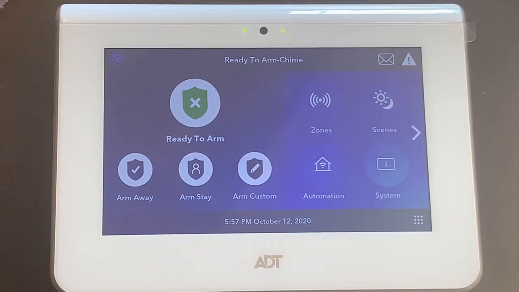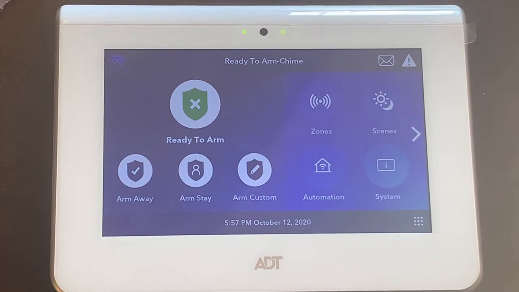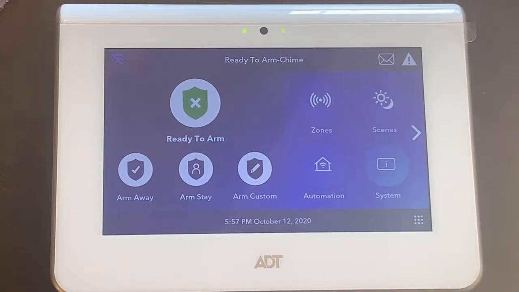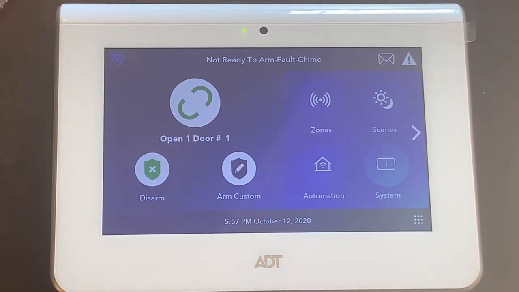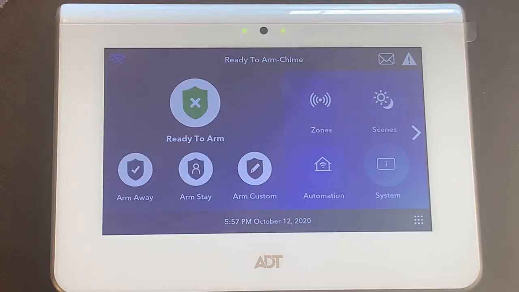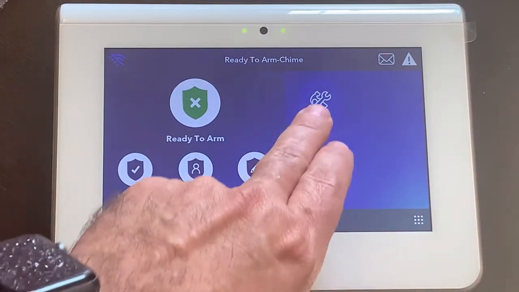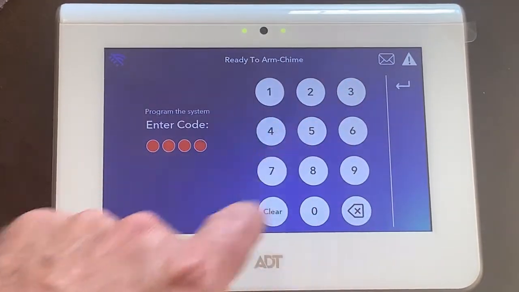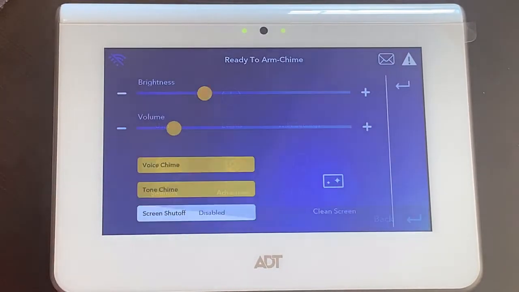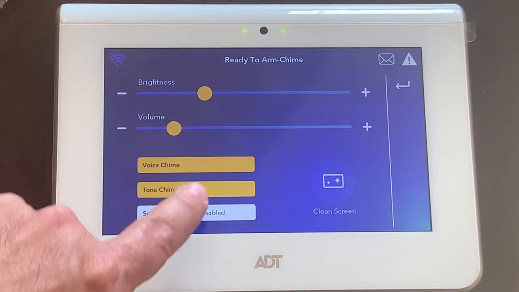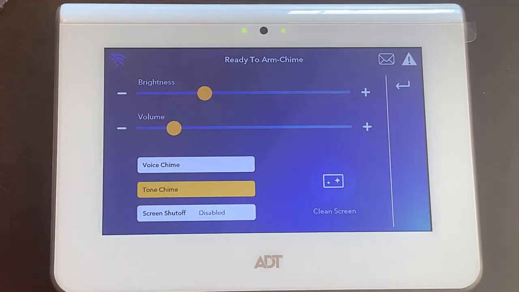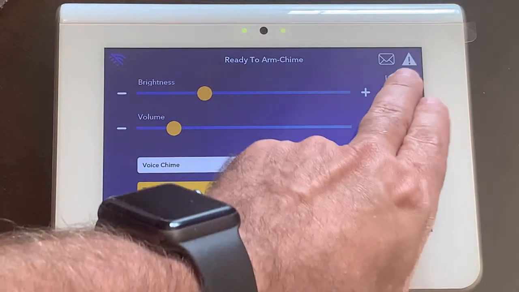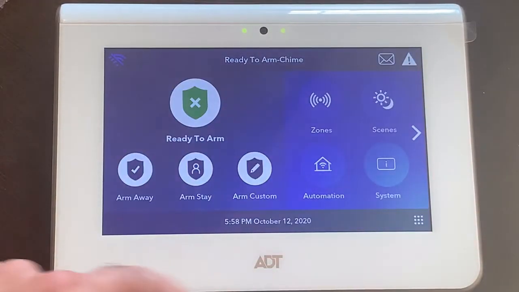Okay, if you have the ADT Command System and it has a chime on it, Door 1, and let's say you want to adjust the chime, you want to go over here into Tools, type in your master code, then go to Settings, and right here you'll see Voice and Tone. If you click on Voice, you can come out of this, and then you'll just hear the chime without the voice description now.